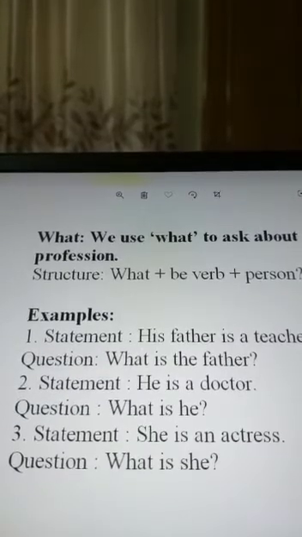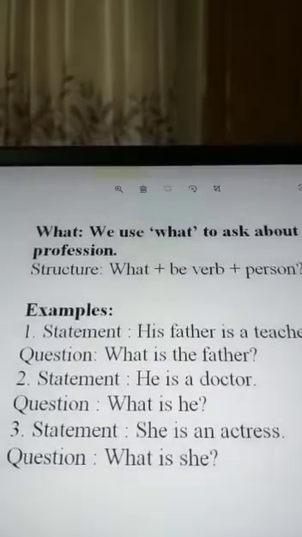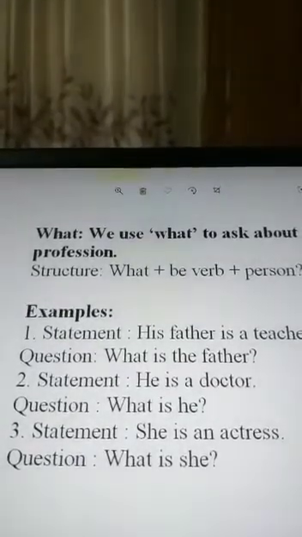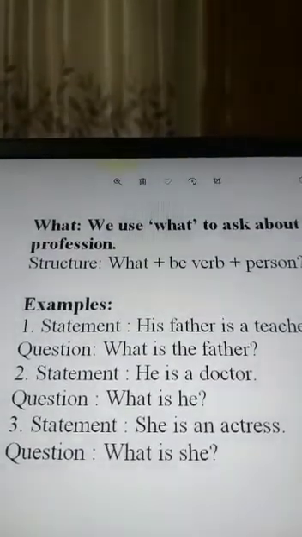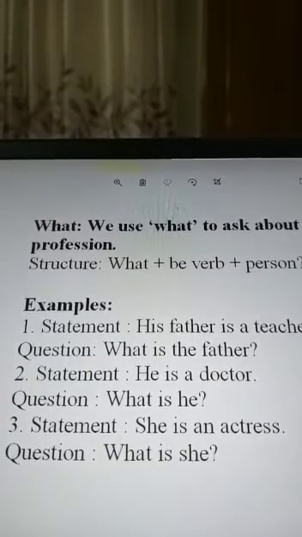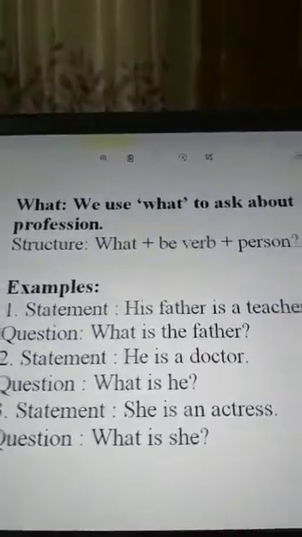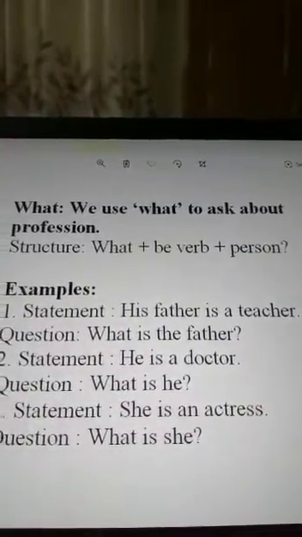Then we use what to ask about profession, and the structure will be what plus be verb plus person and question mark.